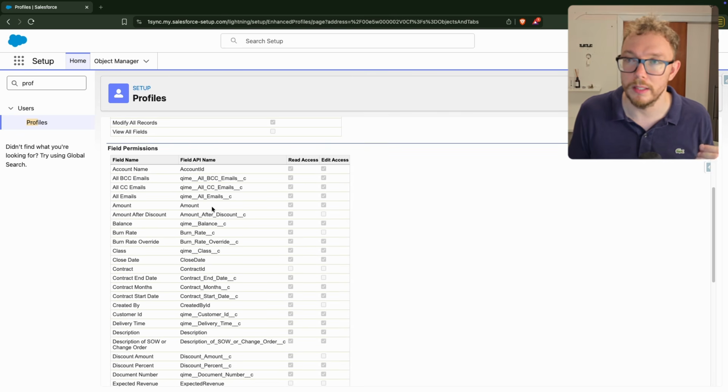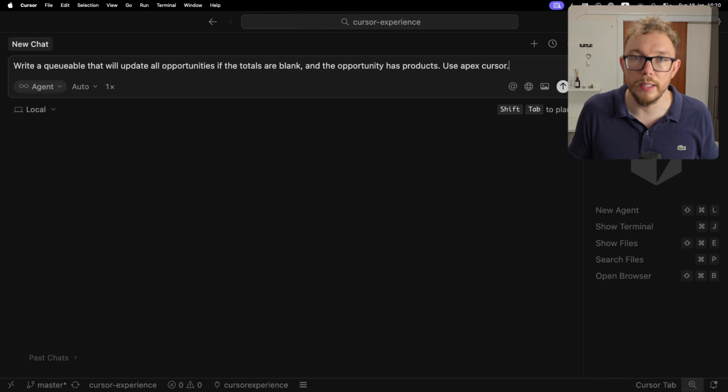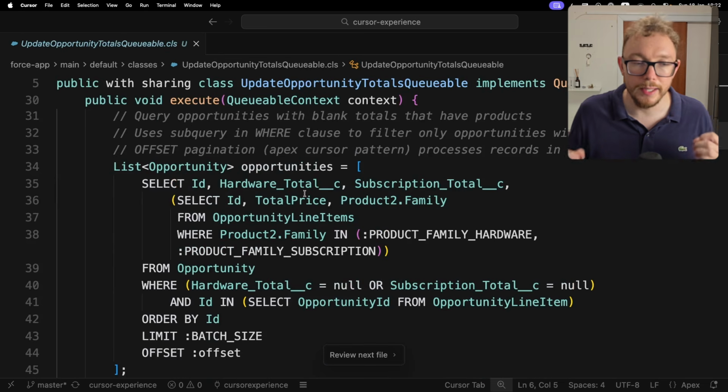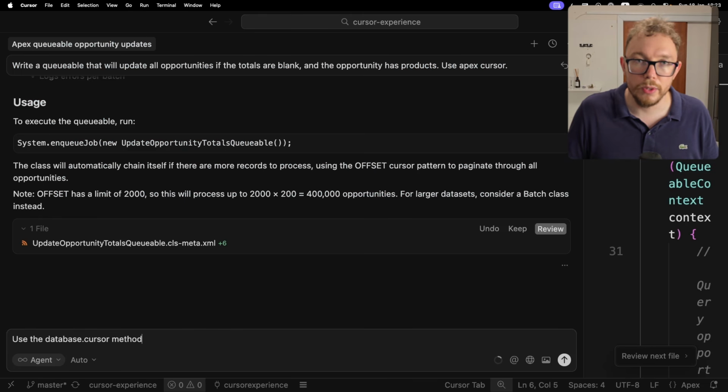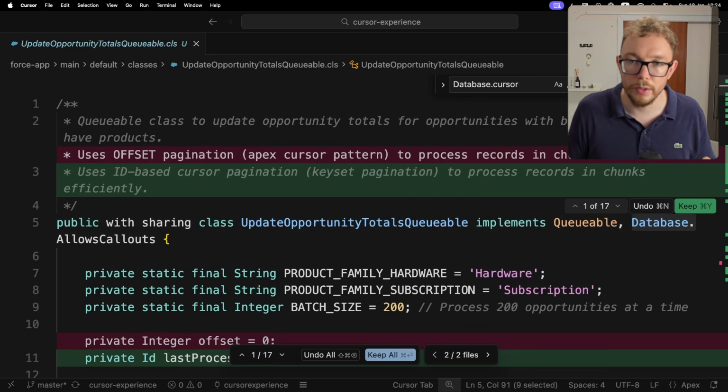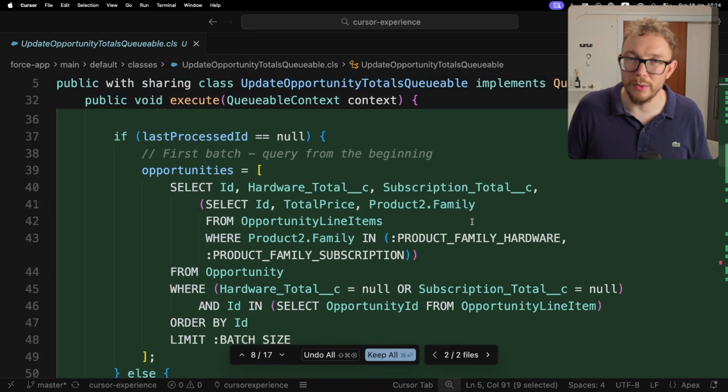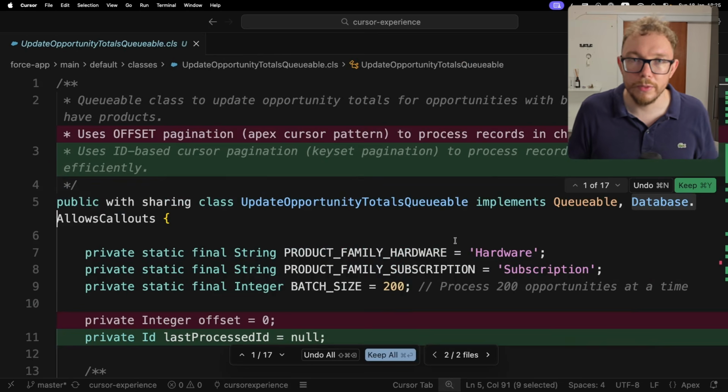permissions inside of Salesforce. So now what I want to do is go and update any opportunities that were created inside the org before this implementation was created. So I'm having it run a simple queueable that will go and update opportunities based on a cursor. It's basically offsetting using the Salesforce offset. Now, I know it's set to version 60 when it's created, and so I'm not exactly sure when cursors came out, but this is not a cursor implementation. So let's go and try to nudge it in that direction. So you can see here, we're not using the cursor method. We have this really weird way of filtering all of these. This confirms to me that AI will replace